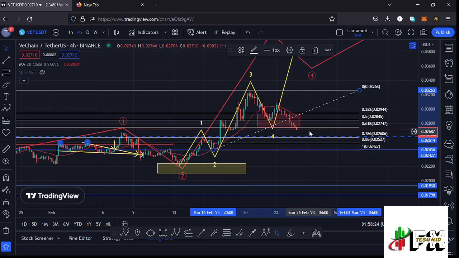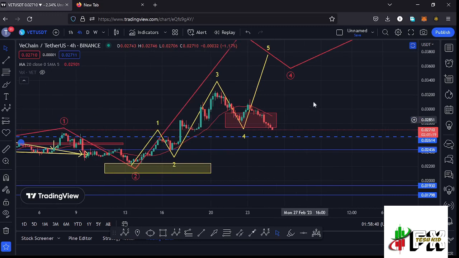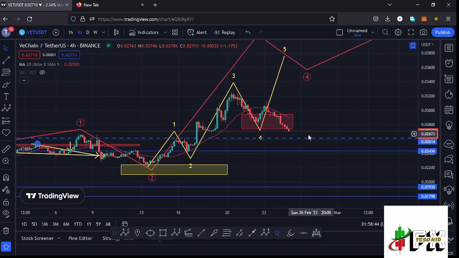And right now you can see that we have lost the fib level 0.618, and because of that I have an invalidation point of this Elliot wave structure, which is the wave 1 high, which lies at around the $0.02614 mark, which I have marked over here using this dotted line. So in case we continue seeing a breakdown here on the Vechain chart and get to this wave 1 high, then that will be invalidating this Elliot wave structure.